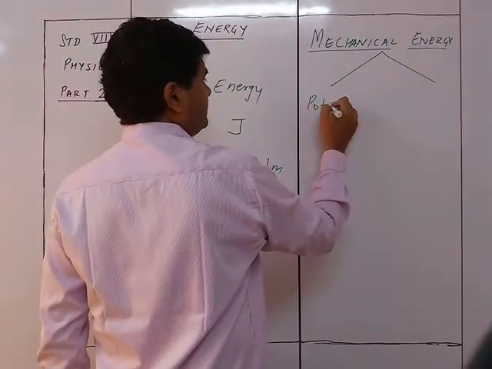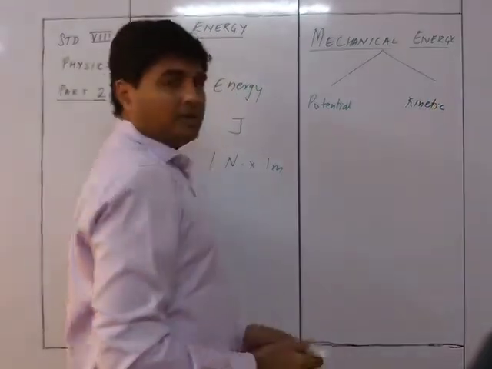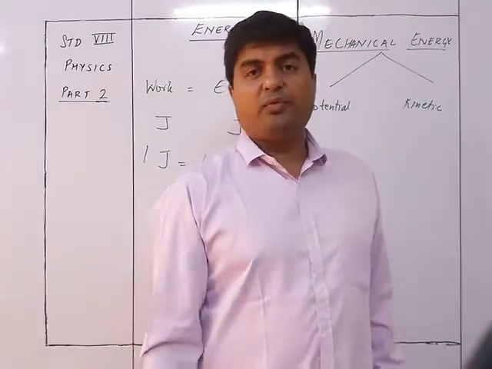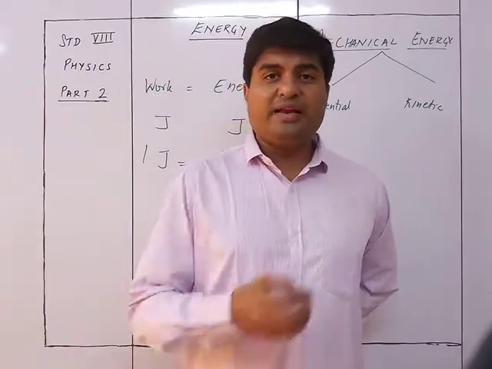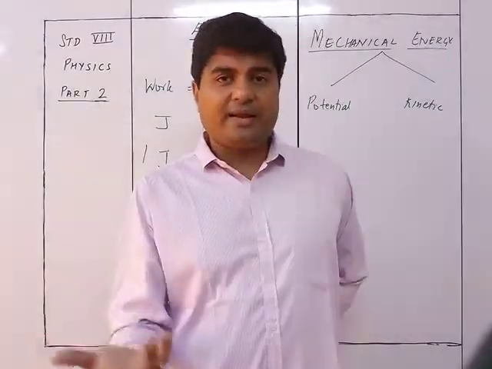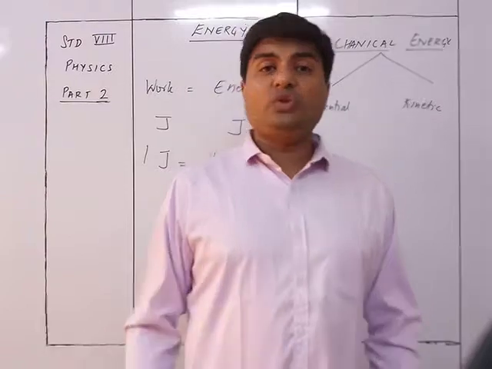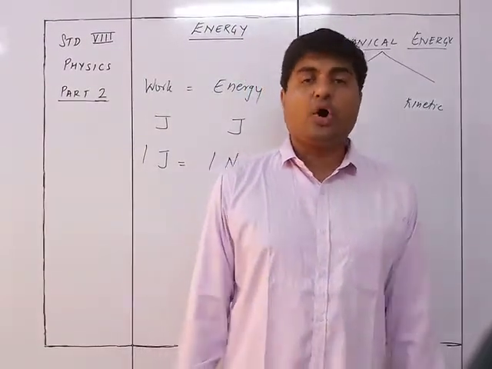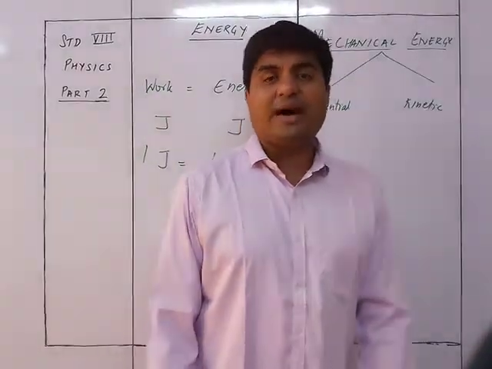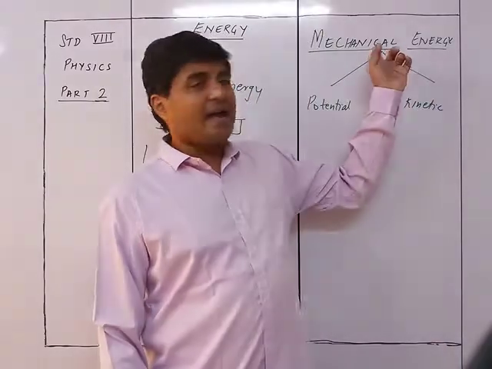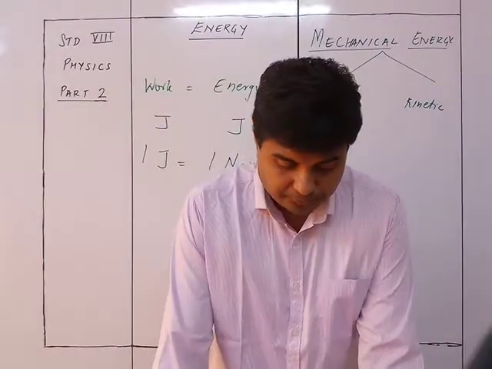One is potential, another is kinetic. Okay, we had heard these names when we learned the matter chapter in chemistry. We saw the kinetic theory of matter and we say that heat करने से potential energy बढ़ता, then kinetic energy बढ़ता and all those things. So yeah, this is the same thing what we are studying over here. We are now actually trying to understand what is the meaning of the words potential energy and kinetic energy. Both these are forms of mechanical energy. So mechanical energy is of two forms. One is potential, other is kinetic.